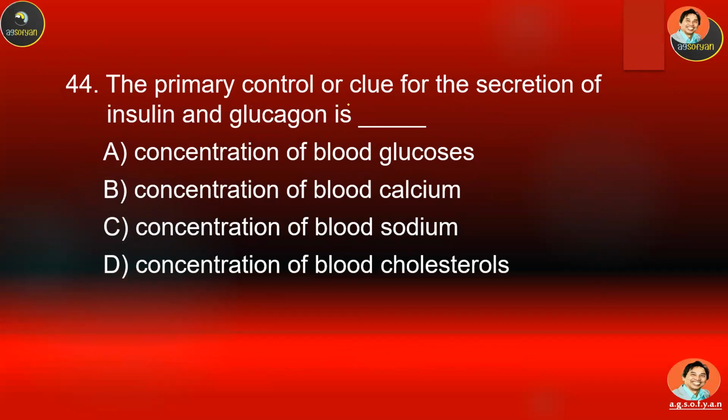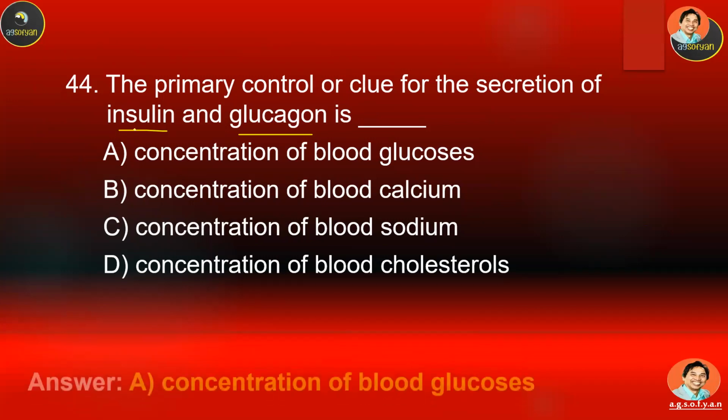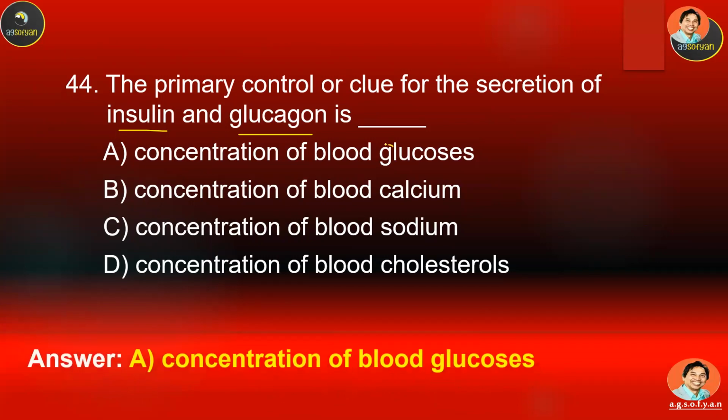44. The primary control or clue for secretion of insulin and glucagon is A, B, C, or D. This one should be easy. This is a famous example of disease, insulin, which controls the glucose. Insulin and glucagon both control the sugar in the blood.